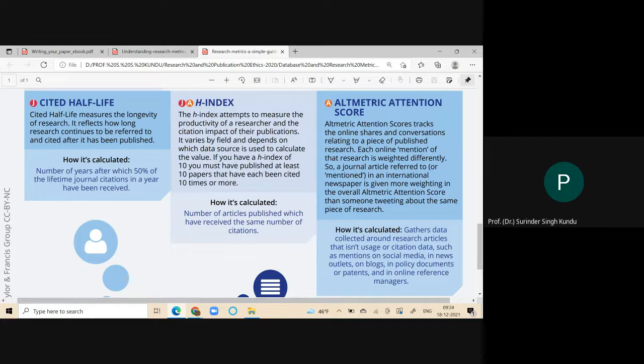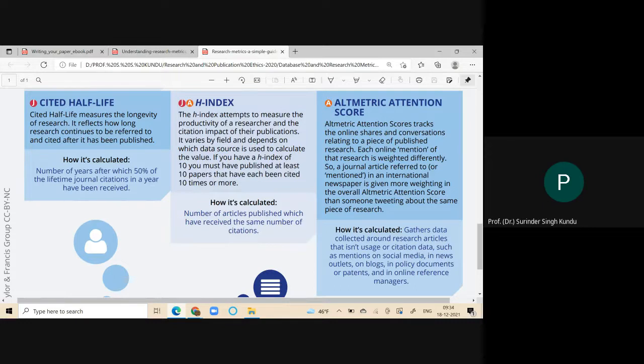Next one. Is it audible and visible to you all? Yes, sir. Any query in your mind till yet? No, sir. Okay.